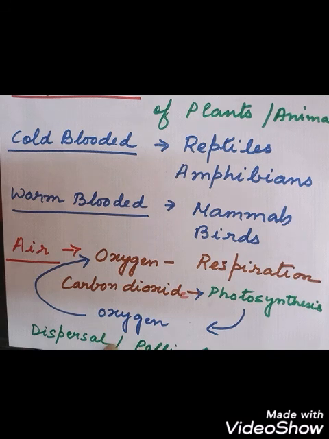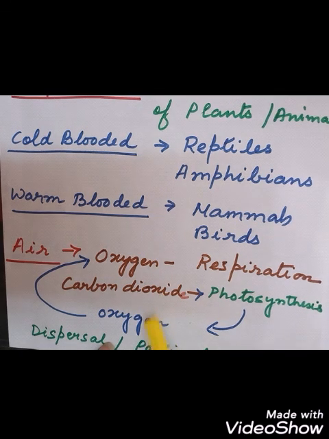Okay. So air plays a very important role for the survival of the organisms. Carbon dioxide is necessary for the green plants for photosynthesis, and oxygen is necessary for respiration. And during photosynthesis, oxygen is released. So green plants maintain a very important role in maintaining the balance of oxygen and carbon dioxide in the environment.